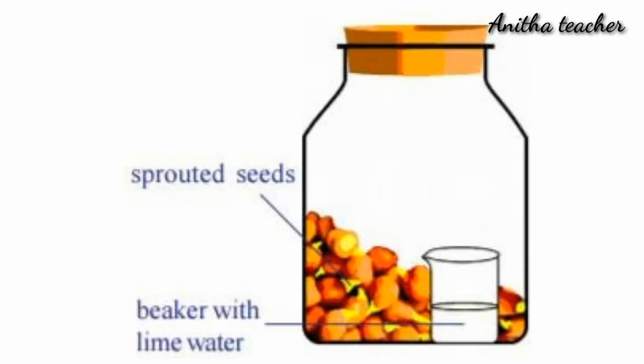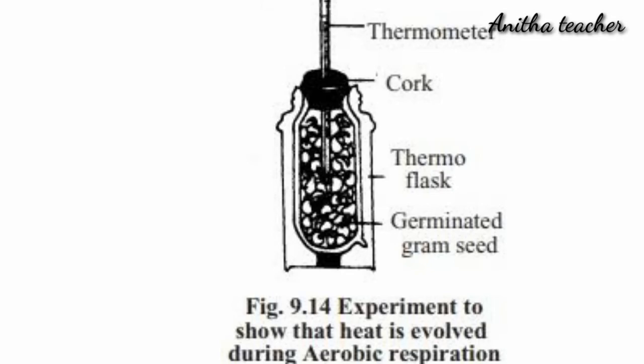To prove that heat is evolved during respiration, we can do another activity with the same sprouted seeds. Take the sprouted seeds in a thermos flask, remove the lid, and prepare a cork through which you can bore a hole to insert a thermometer. Take care that the bulb of the thermometer is dipped in the sprouts, and close the flask with this tightly fitting cork.